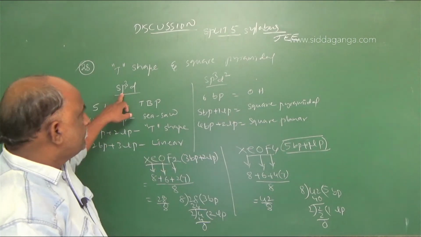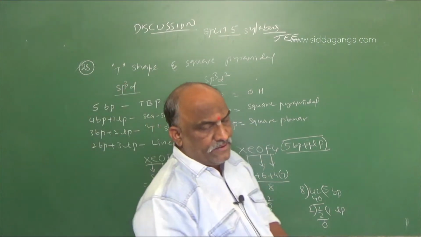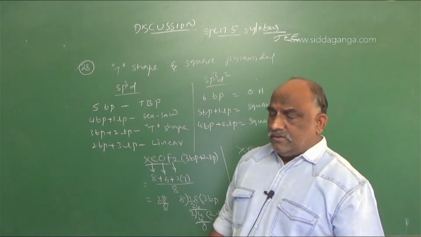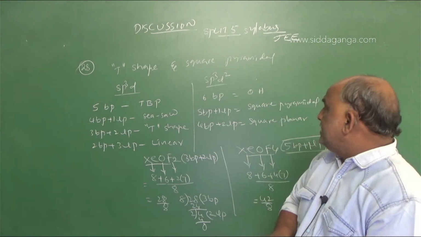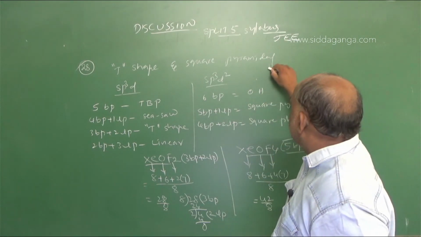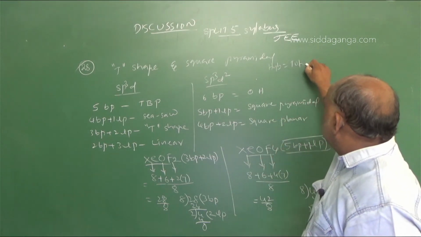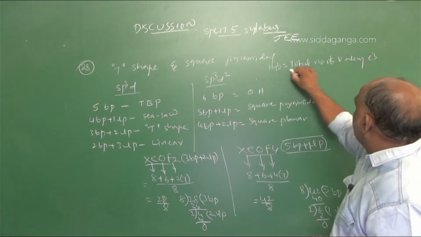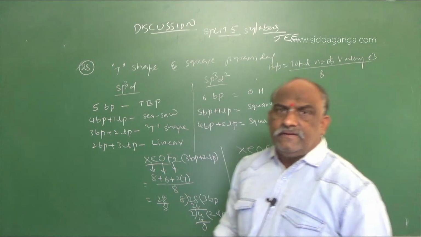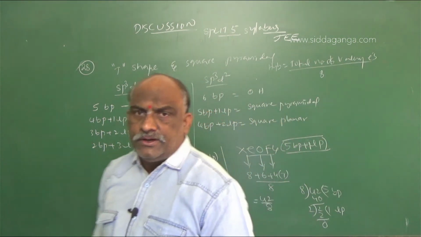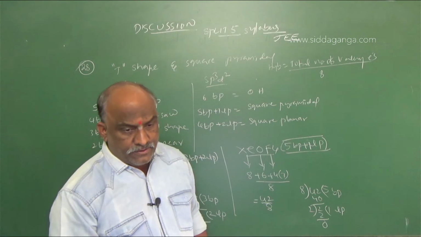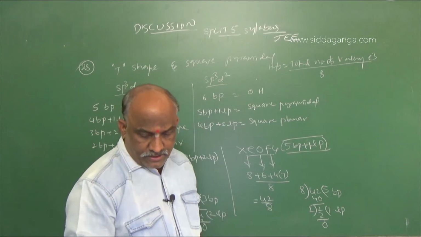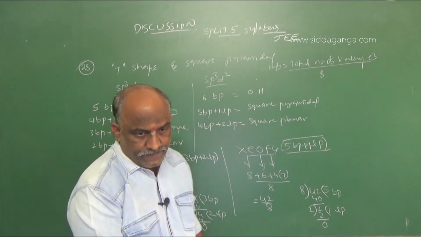So here you should make a note of this, very important, and go through the formula. What is hybridization equal to? Hybridization is equal to the total number of valency electrons divided by 8. 8 is nothing but the octet configuration. According to octet, we should go with that. You have to find a proper answer for the question. Clear? Next, question number 29.